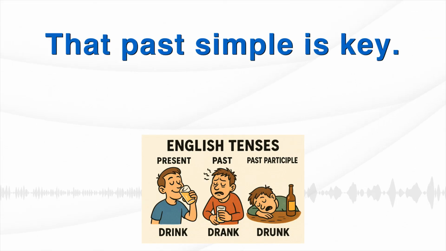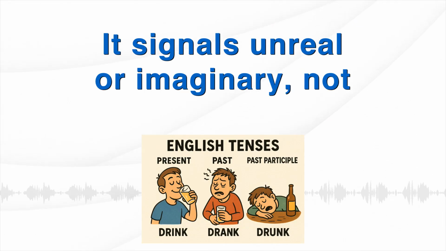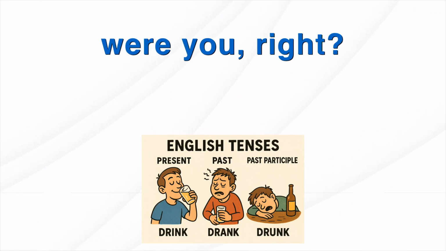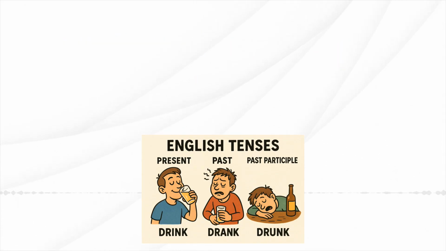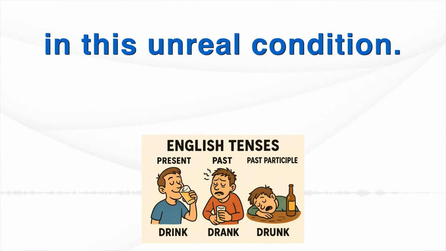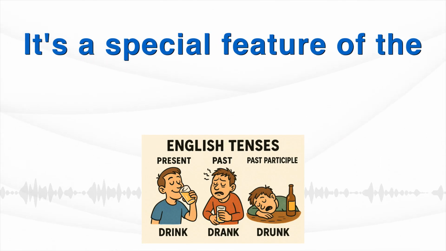Right. That past simple is key. It signals unreal or imaginary, not past time here. And we often say, if I were you, right? Even though I is singular. Yes. If I were you, I wouldn't do that. We use were for all subjects in this unreal condition. It's a special feature of the second conditional.